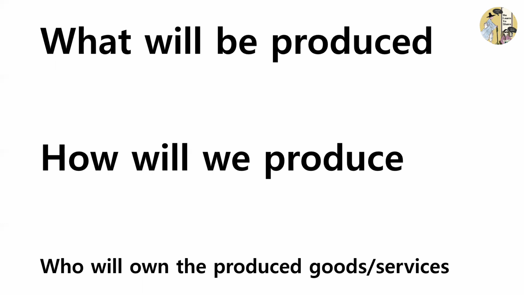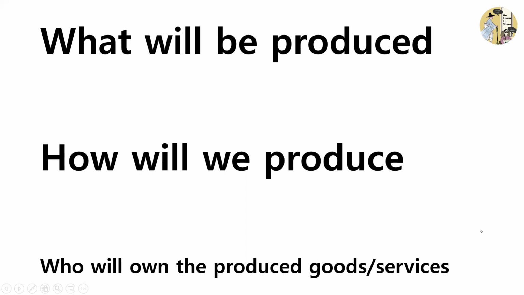And the final question is, who will own the produced goods and services? So once we decided how we will produce the goods and services and we produced all, now we have to divide them, and we can choose to divide them equally, or we can choose to provide them to those who have the ability to purchase them in the market, or we can choose to give the goods and services to those who need them the most.